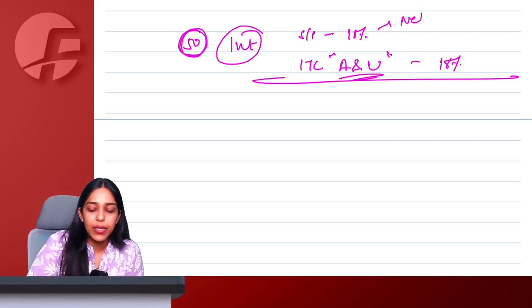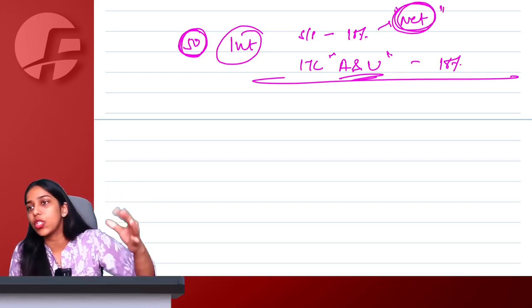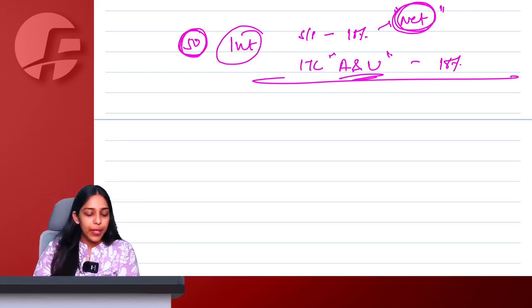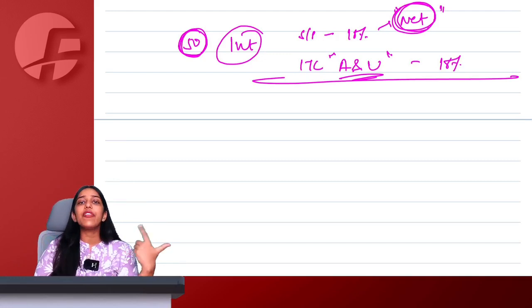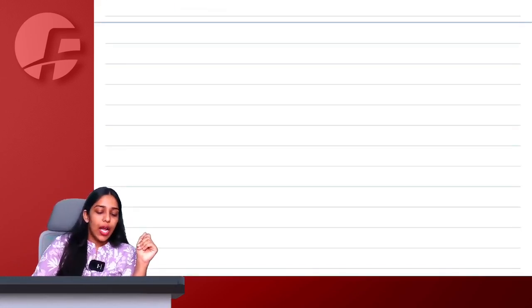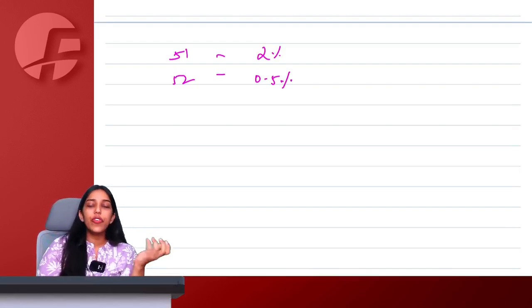Here the interest will be applicable on the net amount that you are paying from your cash ledger by paying new challans. Only on that net amount interest is going to be applicable if you are late filing your return. Right, ma'am? Done. Then after that, yes, 51 and 52. 51 is 2, 52 is half.